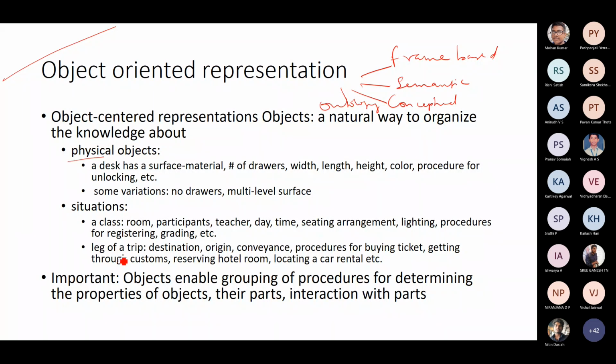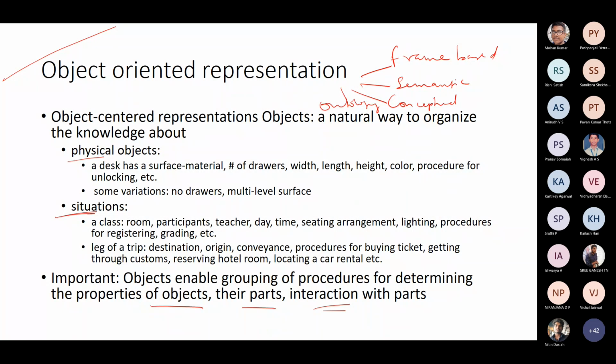Then the leg of a trip has destination, origin, conveyance, procedures for buying a ticket, getting through customs. So how do you basically traverse this object into the other location? That is called the situation. So situations will basically have the environment you are talking about. And the importance here is the objects will enable grouping of the procedures for determining the properties of the objects, their parts, and interaction with the parts. So this is what we are talking about as procedures.